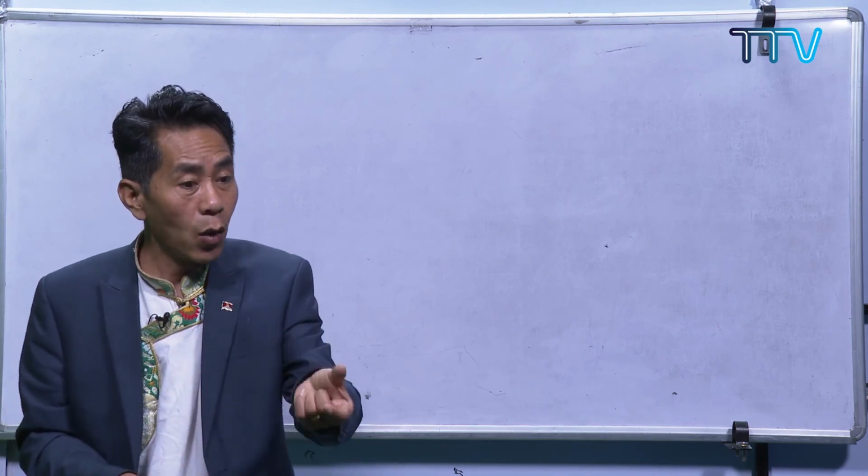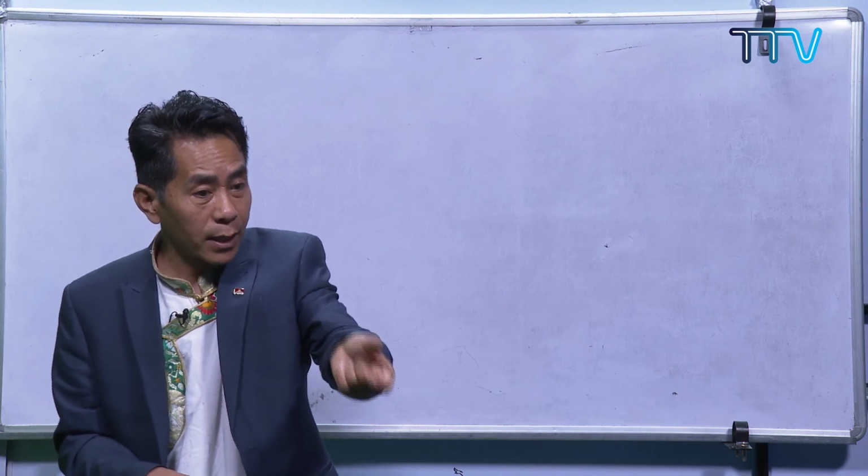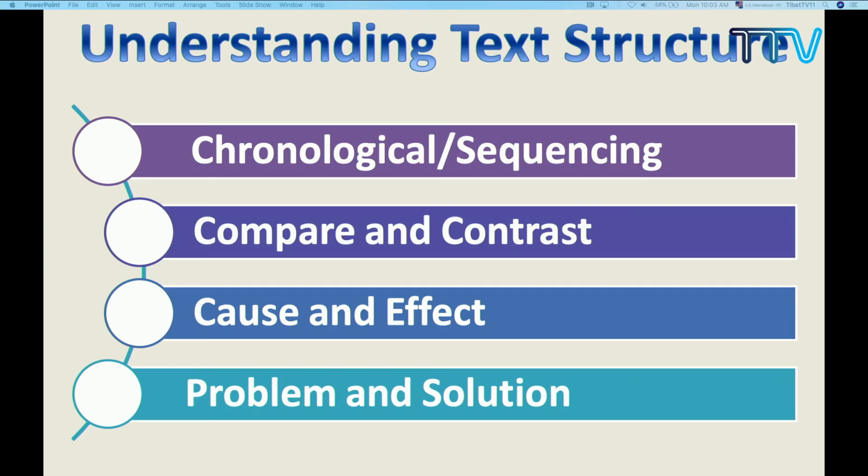Now, when it comes to text structure, it all comes under expository writing. Do you remember when we were talking about writing types, we talked about the 4 types of writing. The first one is descriptive writing, the second is narrative writing, the third is expository writing, and the last is persuasive writing. All these 4 text structures normally come under the expository.